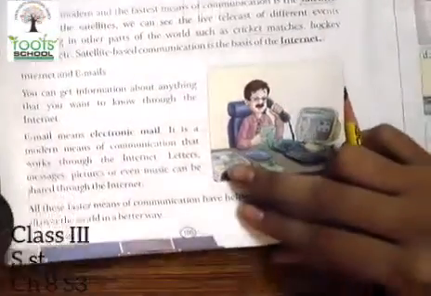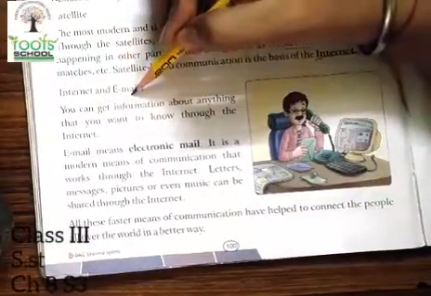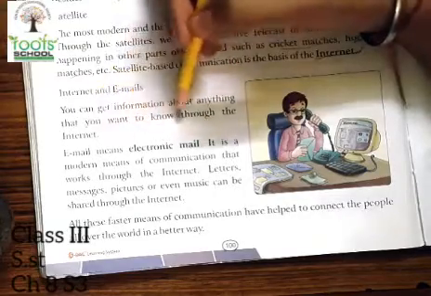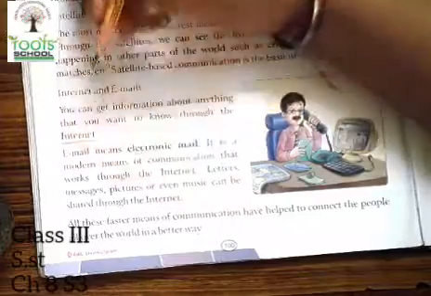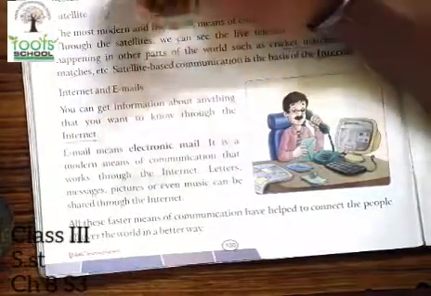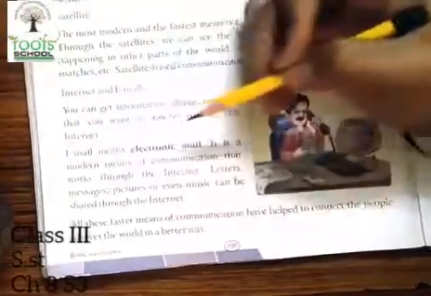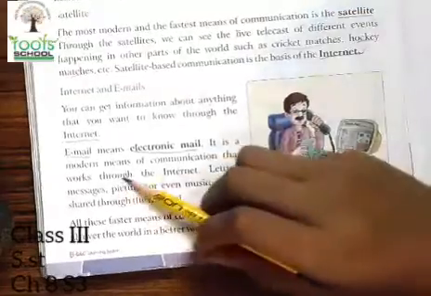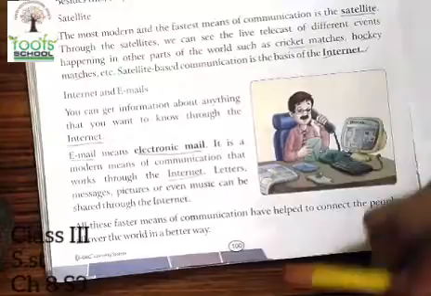So now we will study about the internet and emails. You can get information about anything that you want to know through the internet. Even if you type a single word on the internet, you will get some information regarding it. So email, what is an email? It is a short form of electronic mail. It is a modern means of communication that works through the internet. How do we send email?